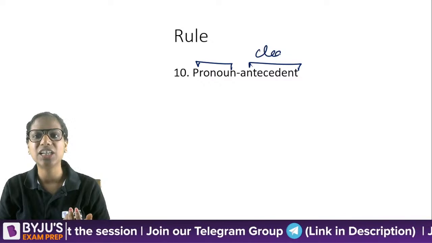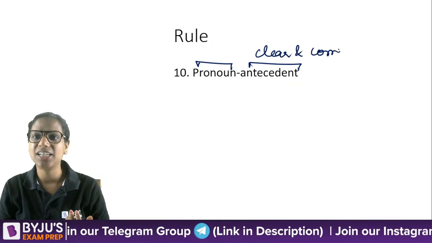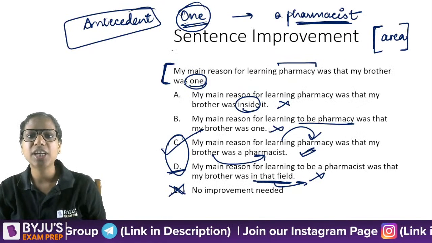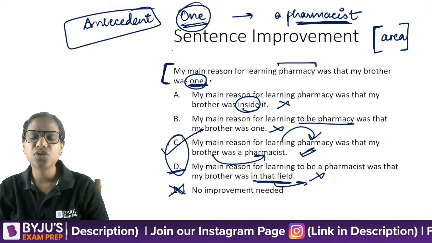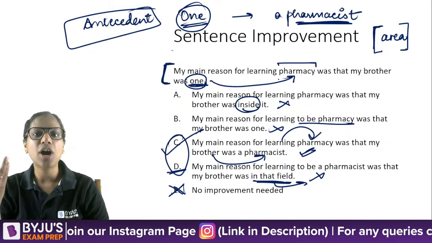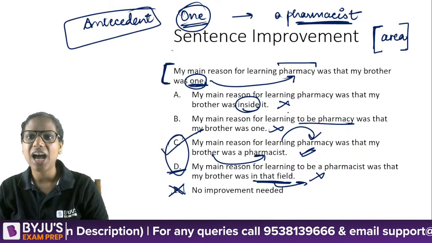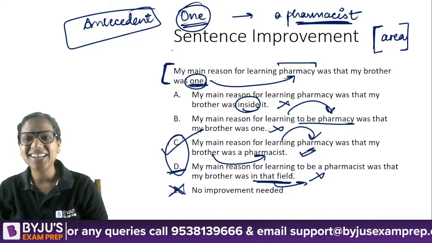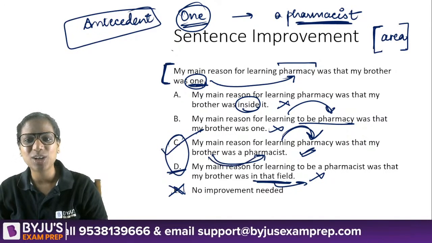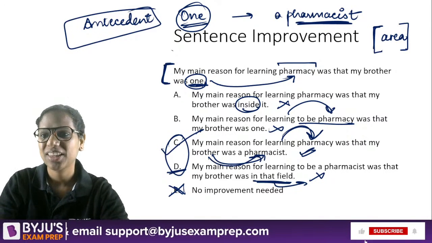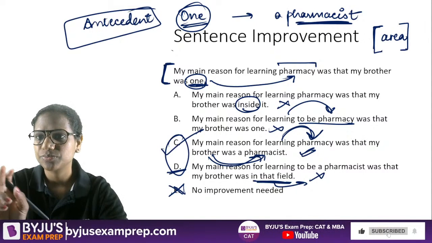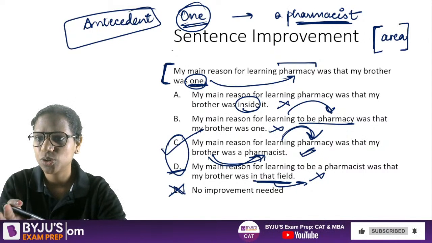Every pronoun must have a clear and correct antecedent. When you said one, it gave the impression as if one is being used for pharmacy. My brother was not a pharmacy, right? I am not a pharmacy. Here it is clear that I am learning pharmacy. My brother was a pharmacist. Okay, got it. All right.